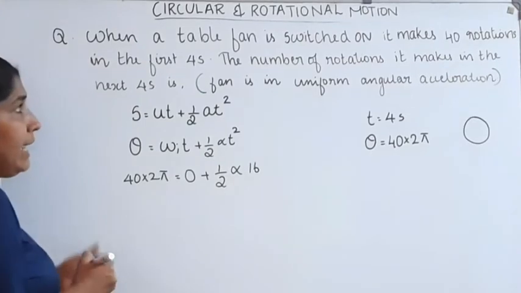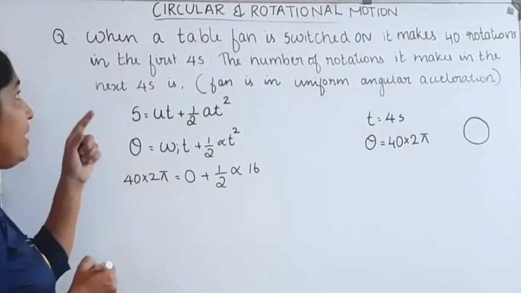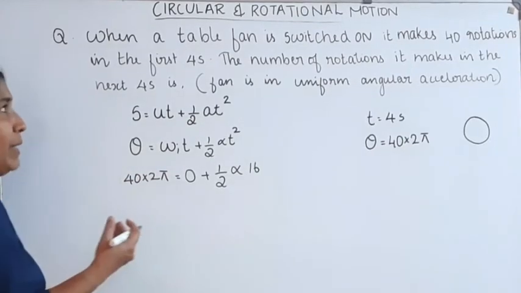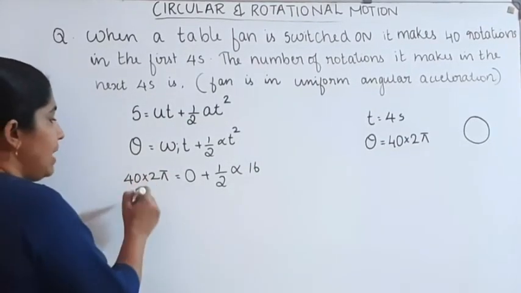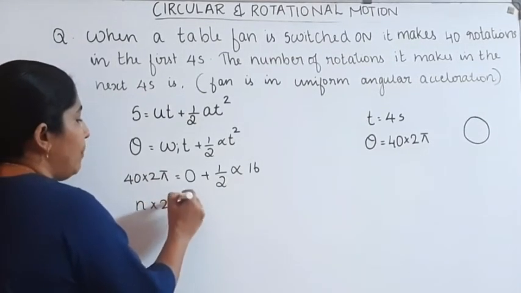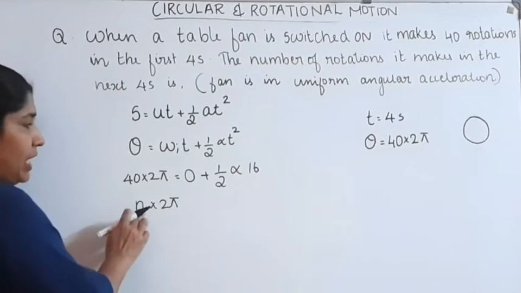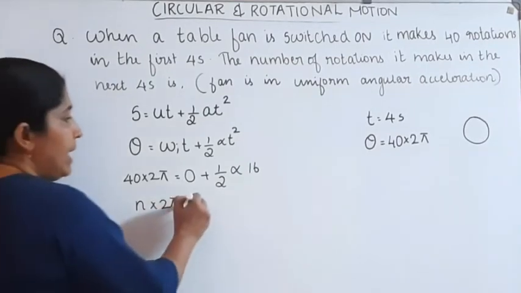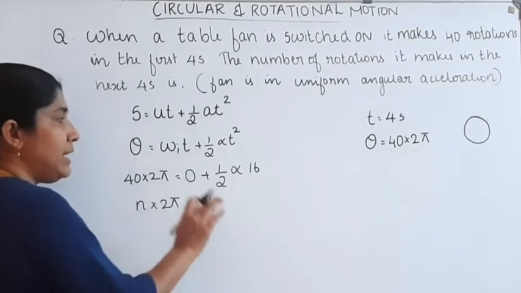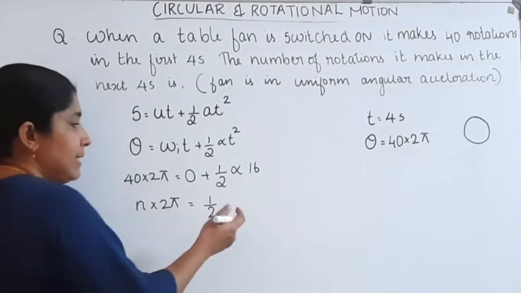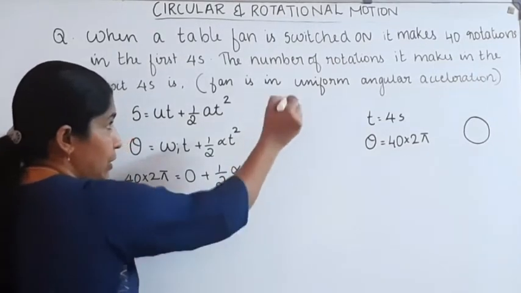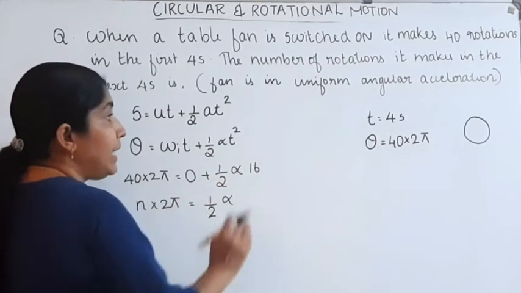We want to find the number of rotations made in the next 4 seconds. For this, we write n into 2 pi as the displacement, since we don't know the number of rotations. So n into 2 pi is equal to the initial angular velocity, taken as 0, plus half into alpha, since alpha is uniform, into the time taken.